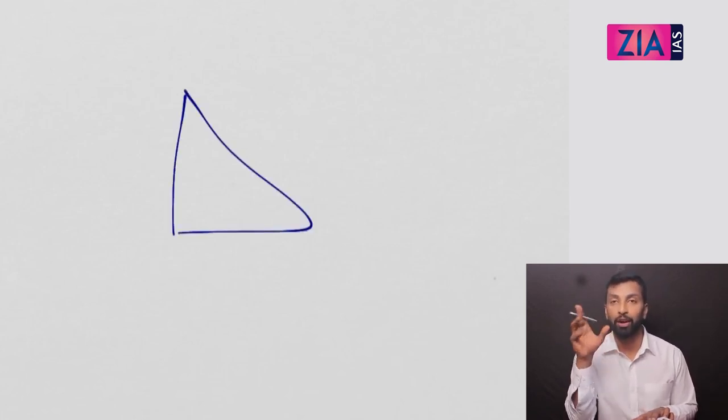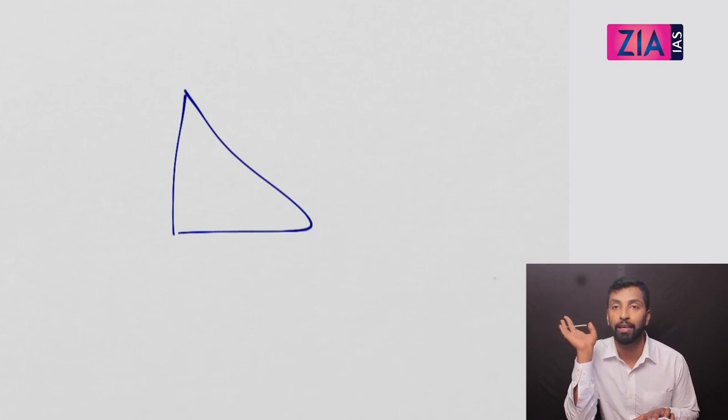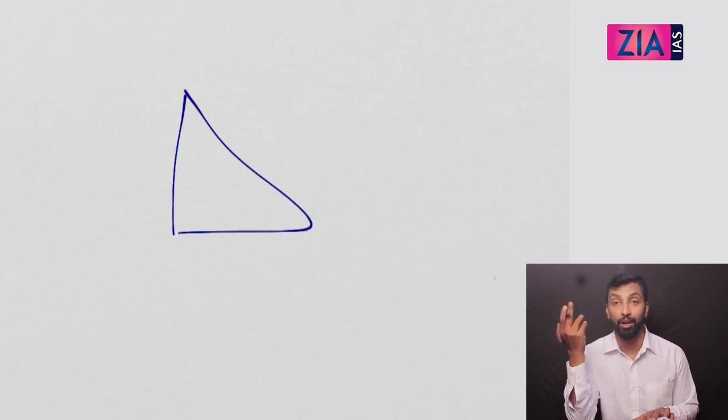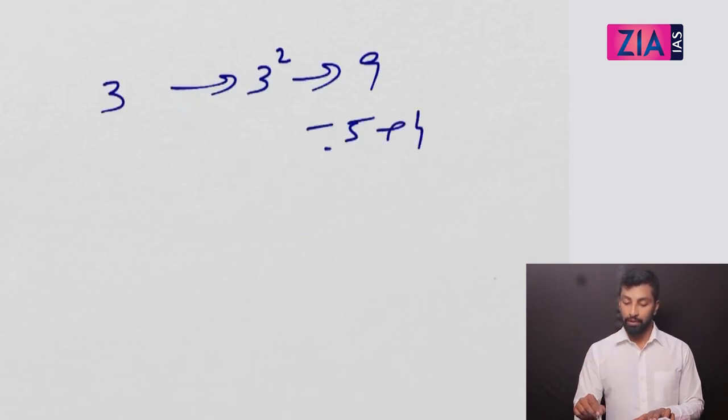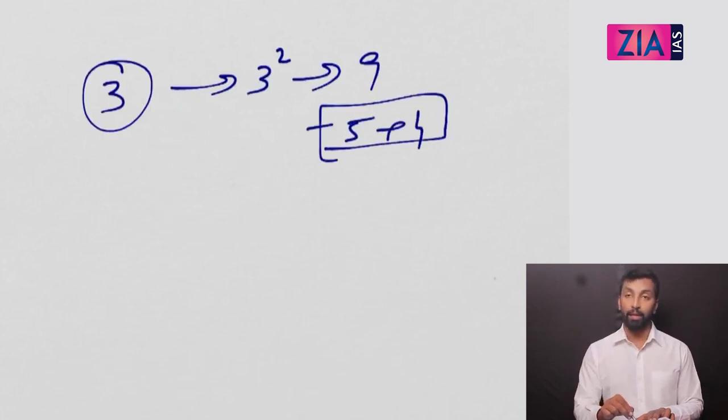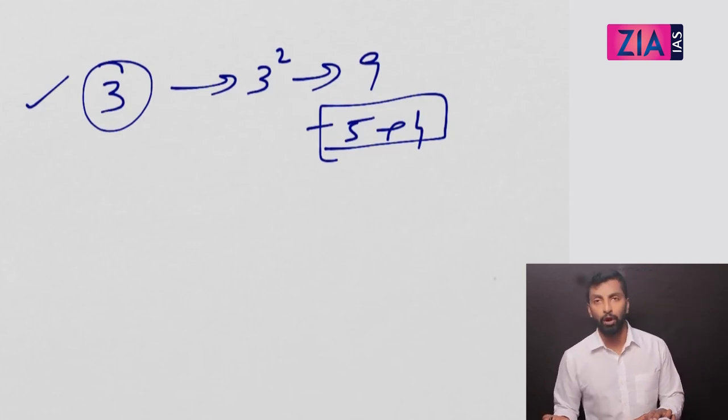So what is the conclusion? Ultimately what we have learned: you have a right angle triangle, you get one side, be it an odd number or an even number. These are the two possibilities, right? You can find the other two sides. You are not concerned about any angles or anything. 5 plus 4, then these two are the other two sides along with 3. So same method in case of all odd numbers.